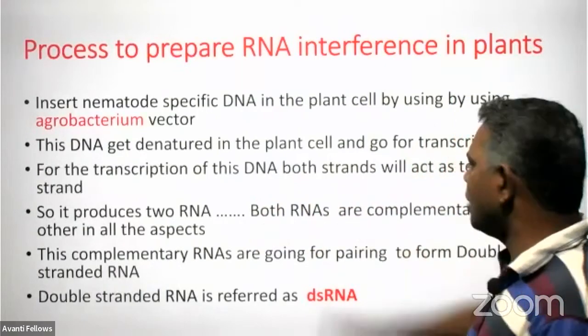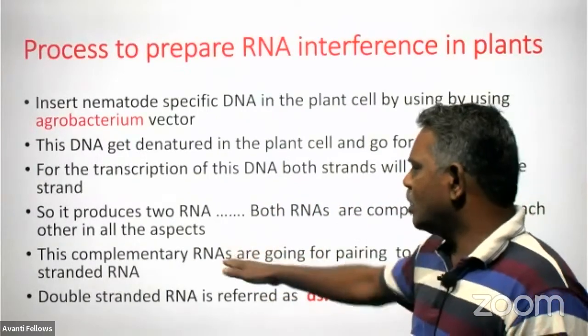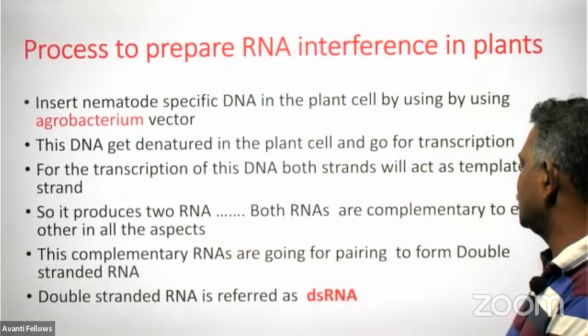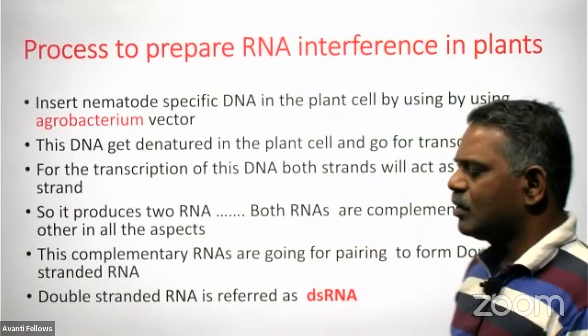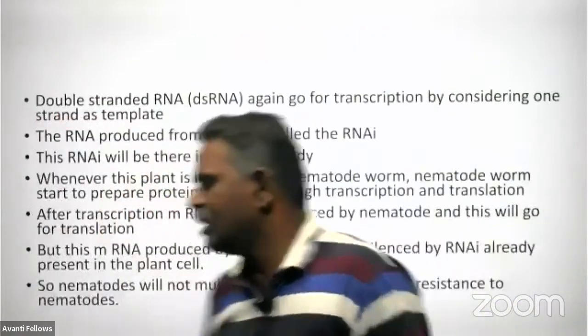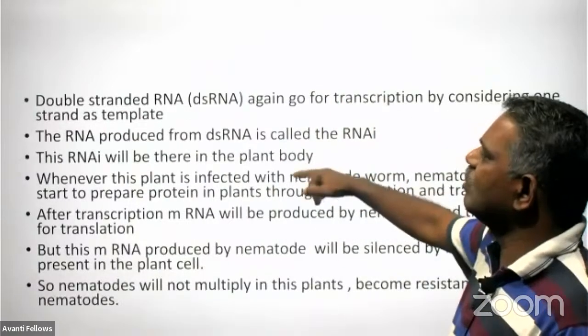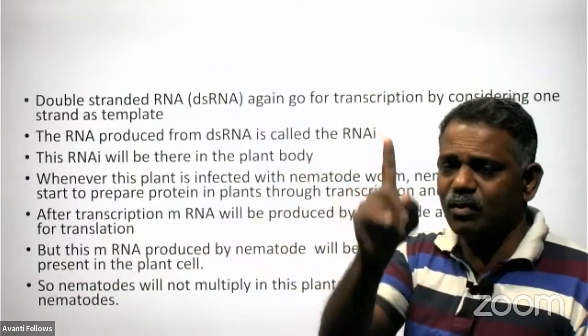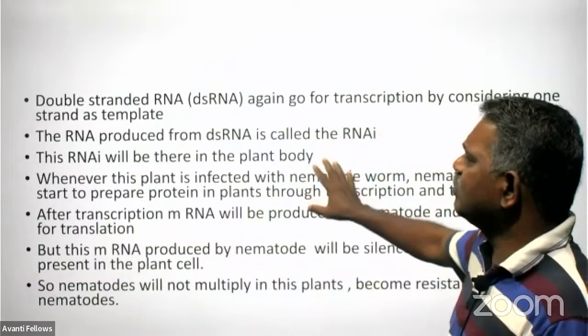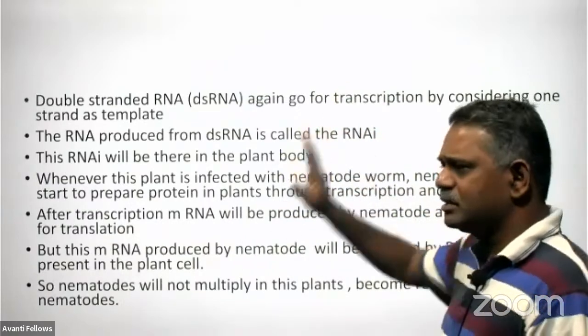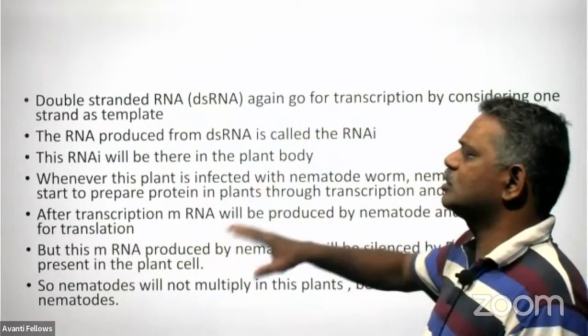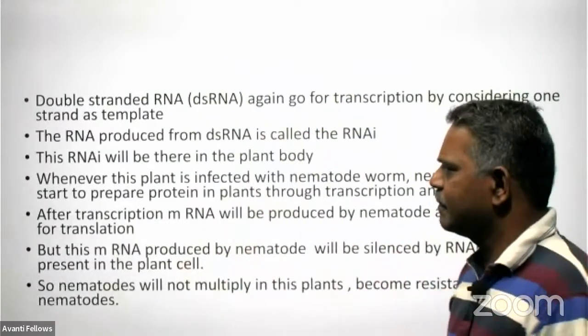Both RNAs are complementary, and these complementary RNAs pair to form a double-stranded RNA. We call it dsRNA. And this dsRNA again goes for transcription, considering only one strand as a template, and it produces RNAi. It's nothing but the RNA produced from the double-stranded RNA.